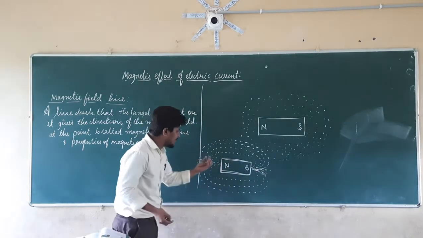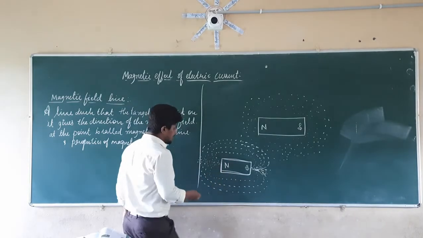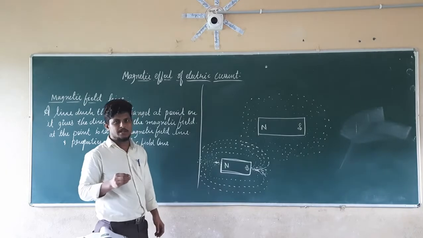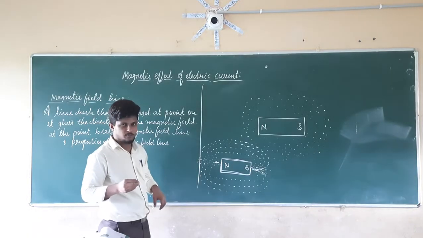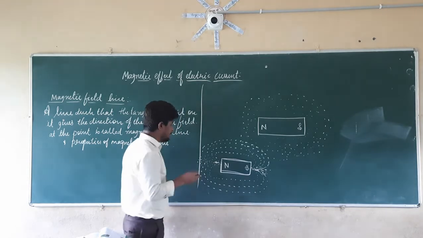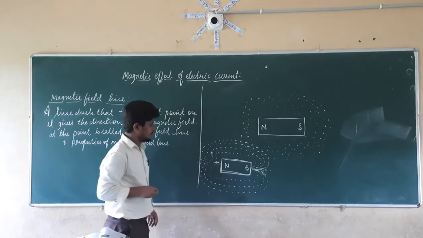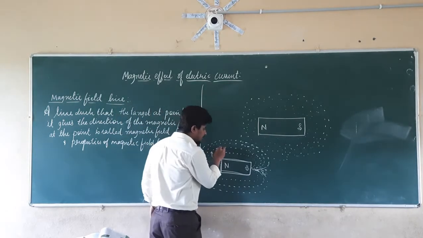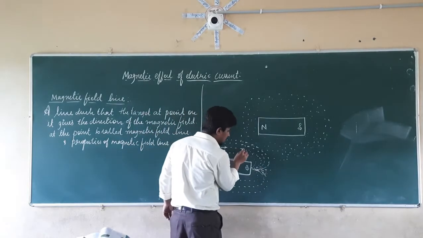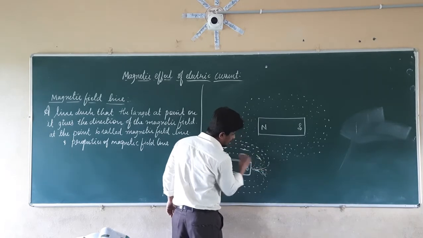So if we take the compass here nearer to the north pole, it is going to show the direction like this. It is going to show the direction away from the north pole. Again, if you take the compass at this point, it is going to show the direction like this.